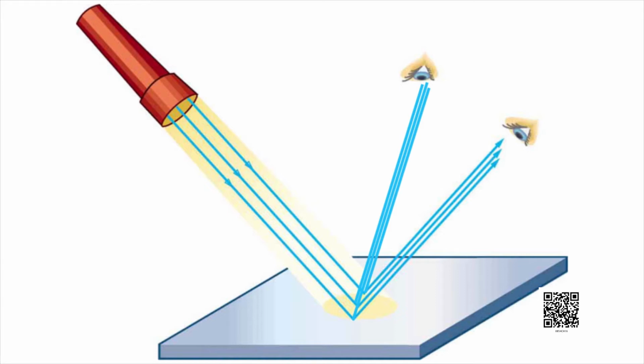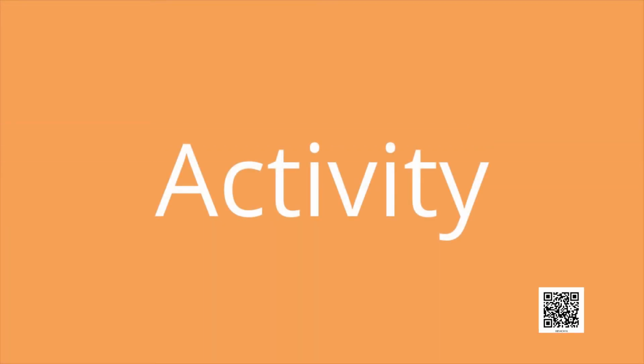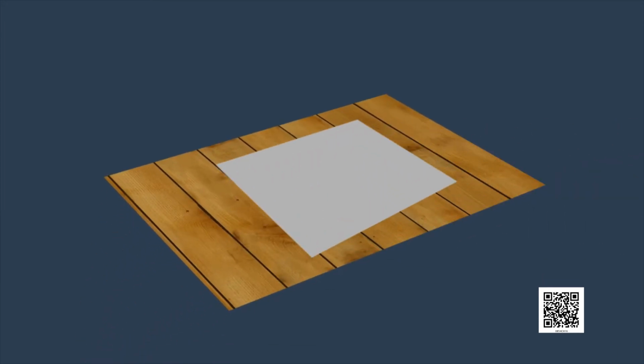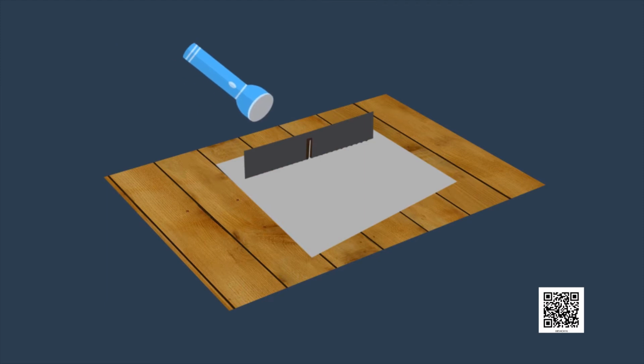Now, let us understand laws of reflection with the help of an activity. Fix a white sheet of paper on a drawing board or a table. Take a comb perpendicular to the sheet of paper. Throw light from a torch through the opening of the comb from one side.